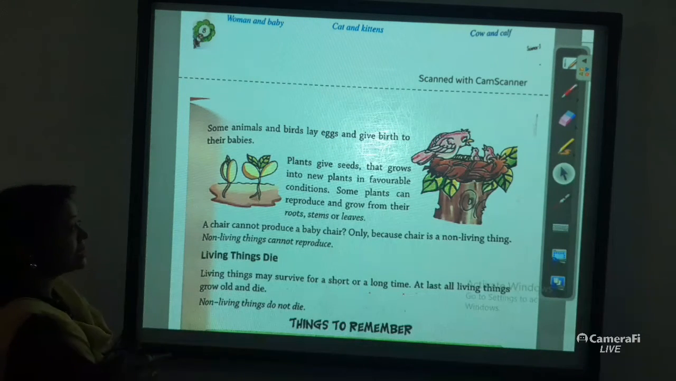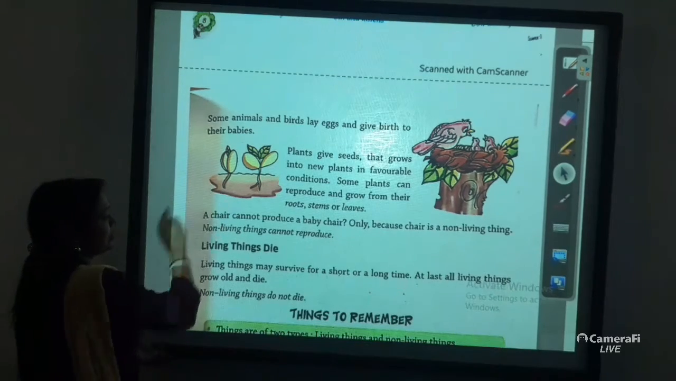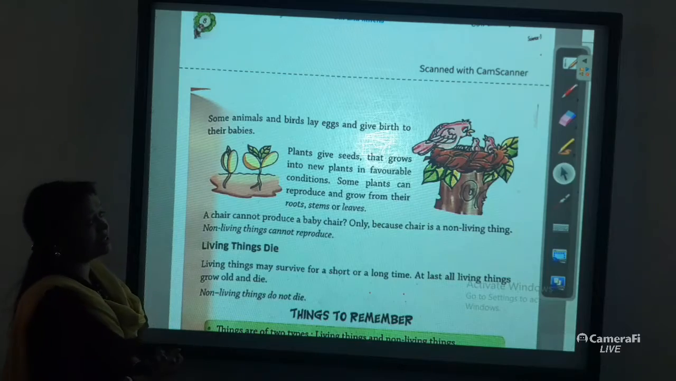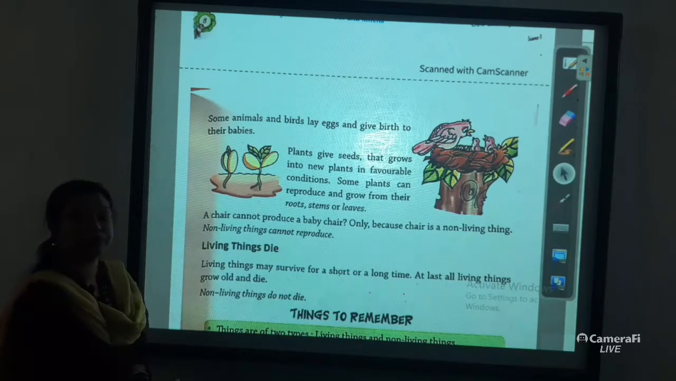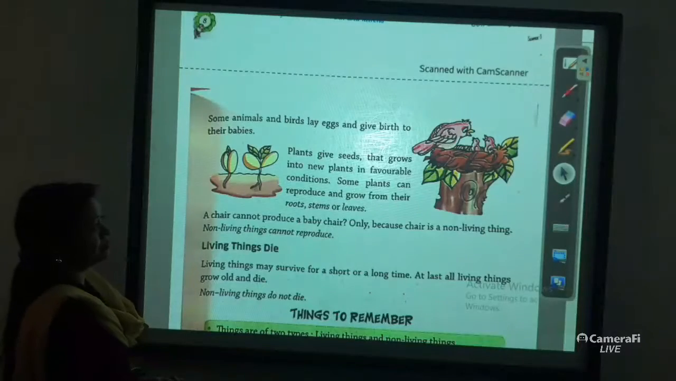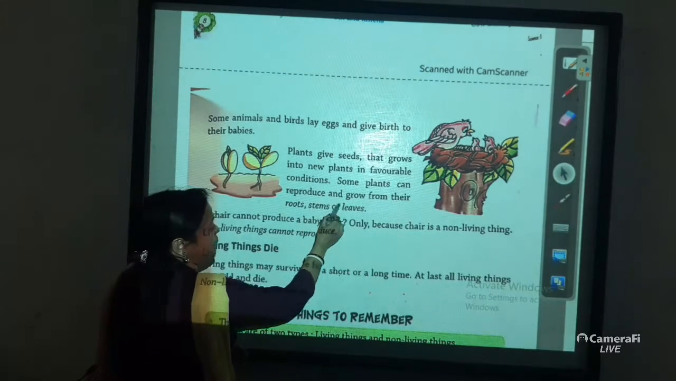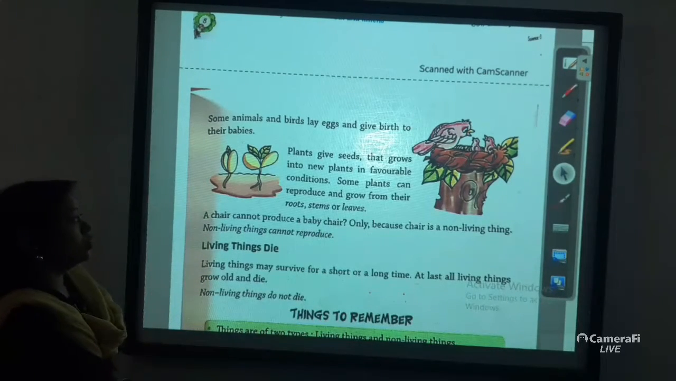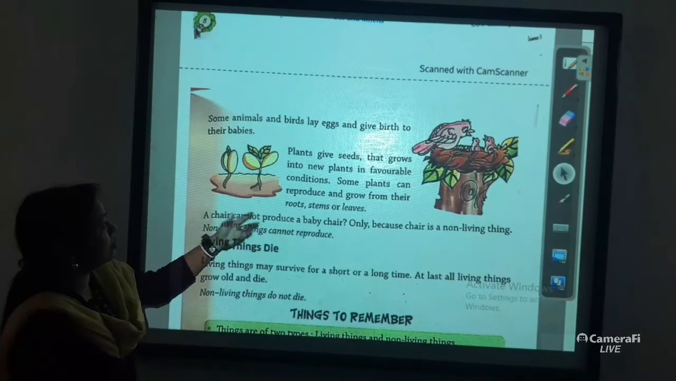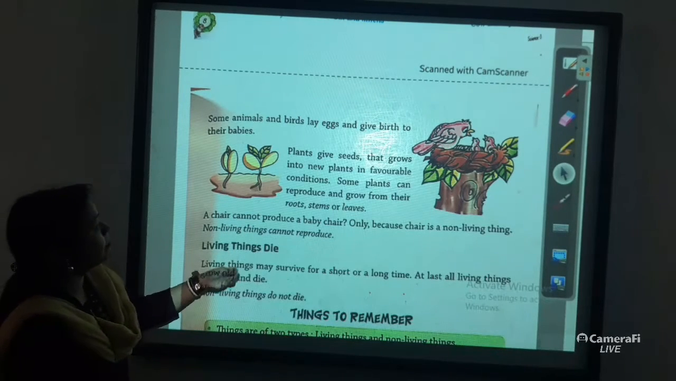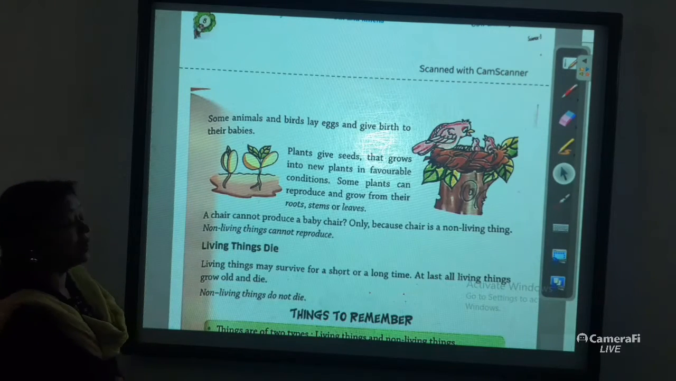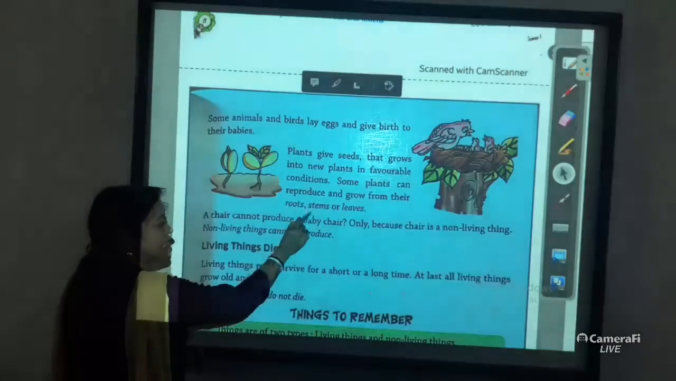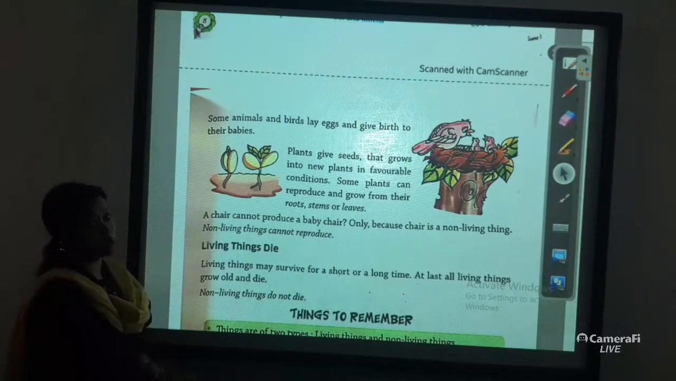So all these things are important for the reproduction system of the plants. Among them, if one condition is missing, the plants cannot complete their reproduction system. Some plants can reproduce and grow from their root, stems or leaves also. It is not compulsory that plant reproduction is completed only through seeds. No. Some plants complete their reproduction with the help of roots, stems and leaves also.